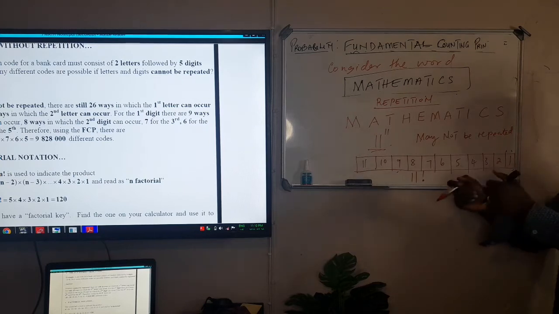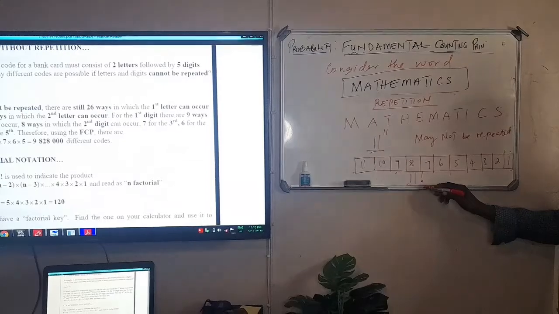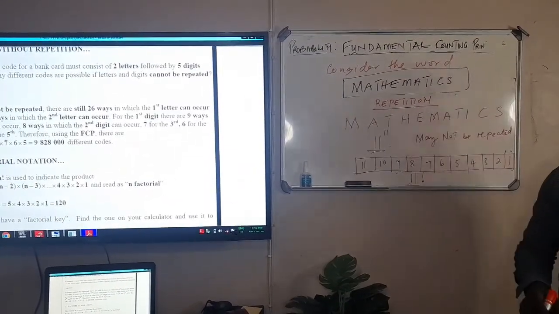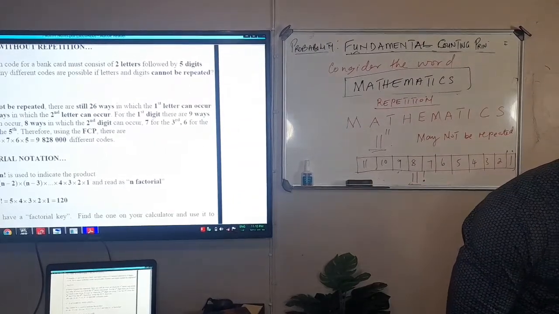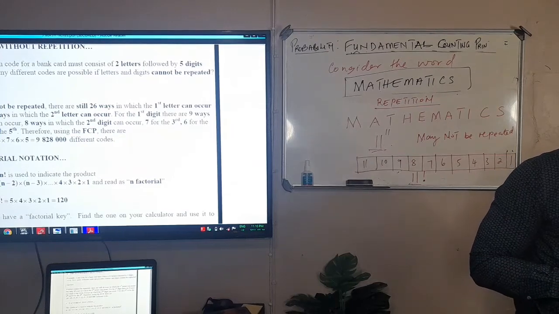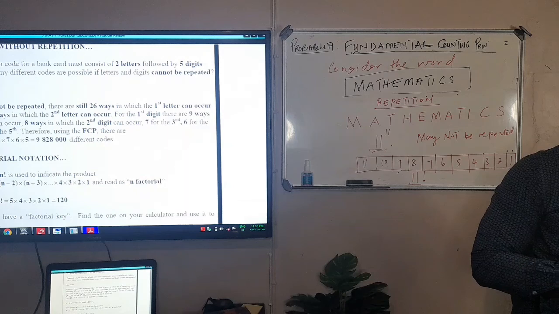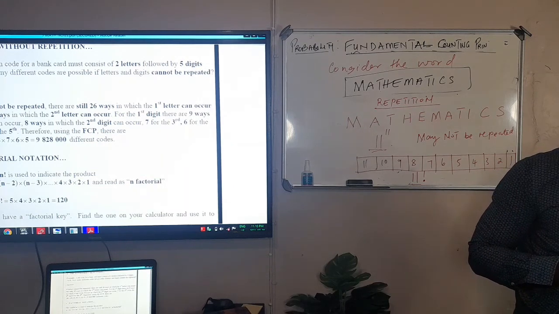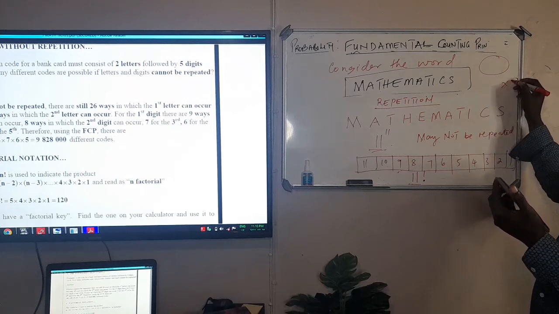So instead of saying 11 times 10 times 9 times 8 times 7, just press 11 on the calculator and press the factorial notation. When you press 11, then you go to shift, then you press the factorial key, just below the cursor key, the round bottom, the bigger one. You will see something there as x factorial.